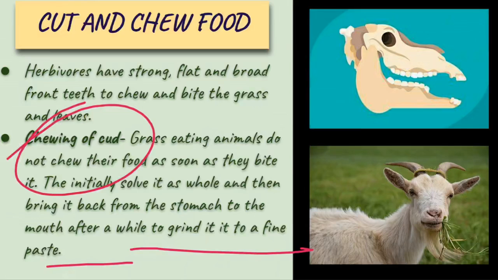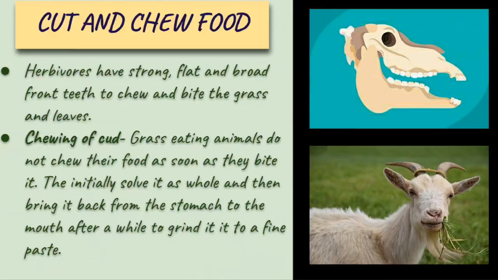They do not chew the whole food directly. They partially chew the food and then swallow it to the stomach, and from time to time bring it back to the mouth and chew it again. So the whole process of bringing it back to the mouth, chewing and grinding it again, and then sending it back to the stomach is known as chewing of cud. So all this is done by herbivore animals.